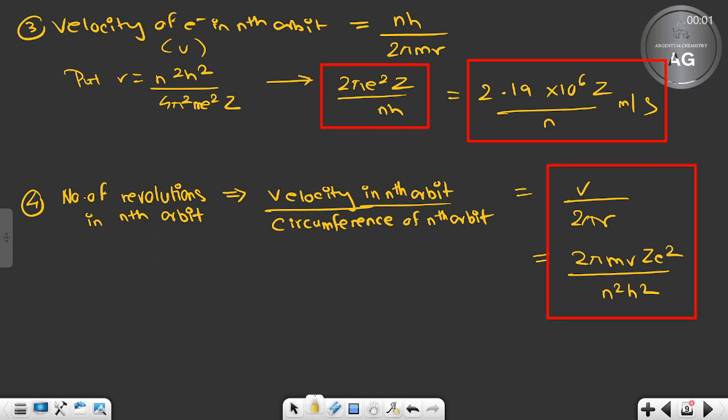Clear? So this is what you need to read from this part, Bohr's model. I made a mistake, not from this chapter, from this part. These are the things you need to read for Bohr's model related problems. Numericals are given in the book, so please practice them. I am not doing numericals right now, but I'll be taking up some sessions for numericals later on. Please practice, because numericals will come.